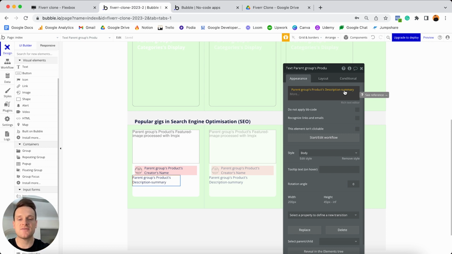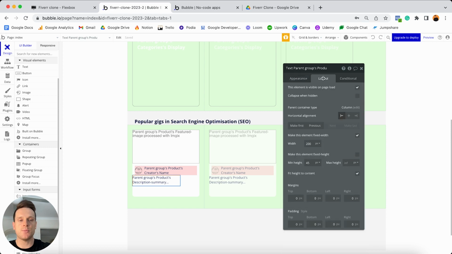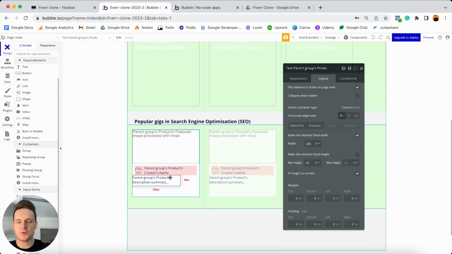So that way it just gives someone on our homepage a bit of an overview of what's included in this product. And so because this is just going to be the first 50 characters, I'm just going to select below this and add in 3 dots just to show that this text actually continues on as well. Now, when I'm working with this text element, I'm not going to update the styling. Instead, I'm just going to jump to my layout tab and of course update the responsive settings.